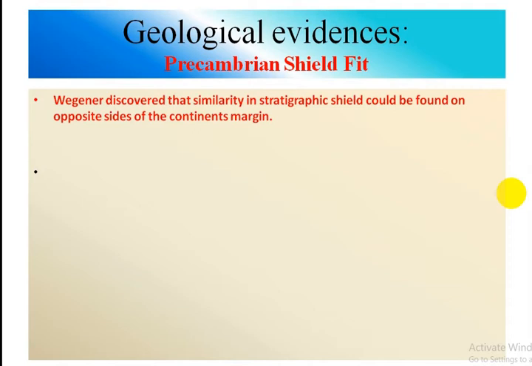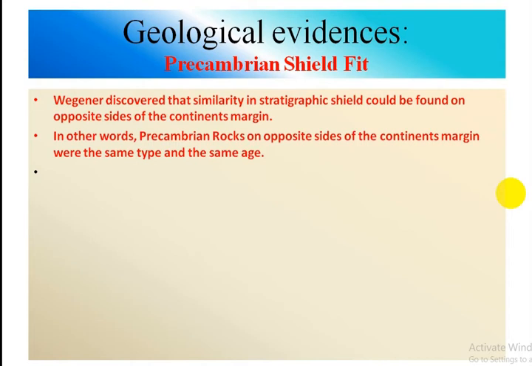So under geological evidences, the first evidence is the Precambrian shield or craton fit. In other words, Precambrian rocks on the opposite sides of continent margin were the same type and same age.